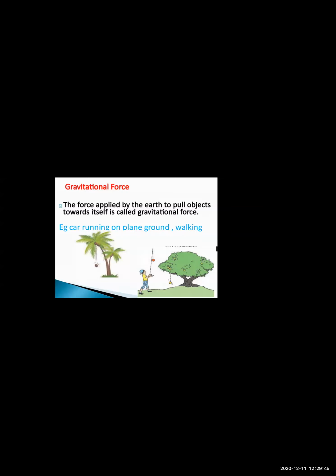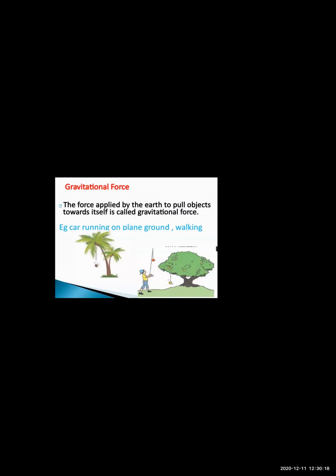Because there is a gravitational force acting on the object. The coconut is an object because it is falling from the tree. Why is it falling on the ground? Because there is a gravitational force applied from the earth to the coconut. So the earth is pulling the coconut towards itself. The pulling of the object towards itself is called gravitational force.